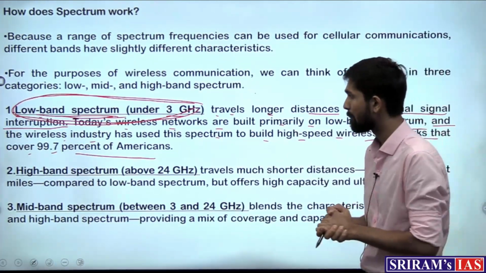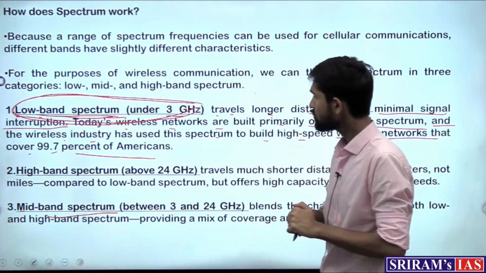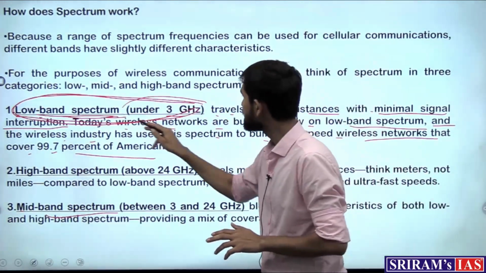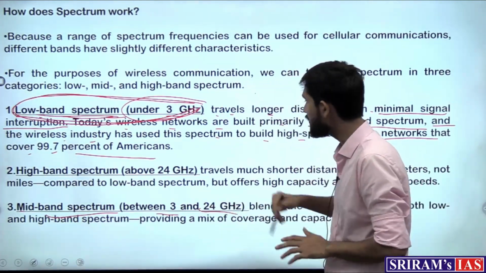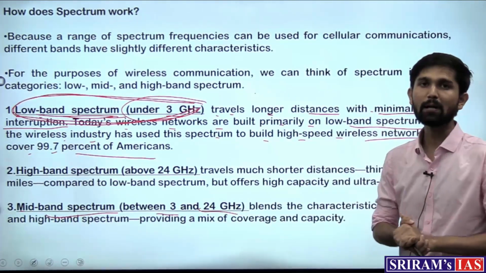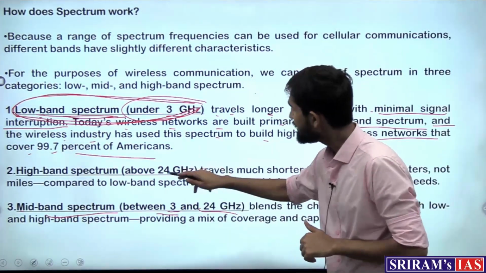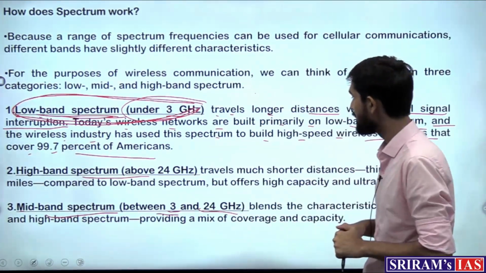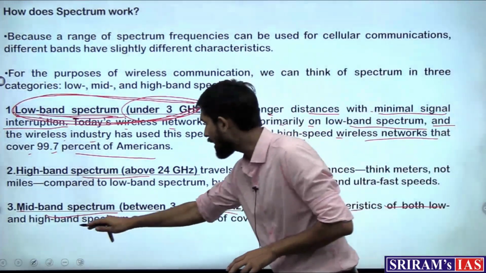The next band is the mid band spectrum. If under 3 gigahertz is the low band, between 3 gigahertz and 24 gigahertz is the mid band spectrum. It sits between the low band and the high band spectrum, and it blends the characteristics of both low and high band spectrum.